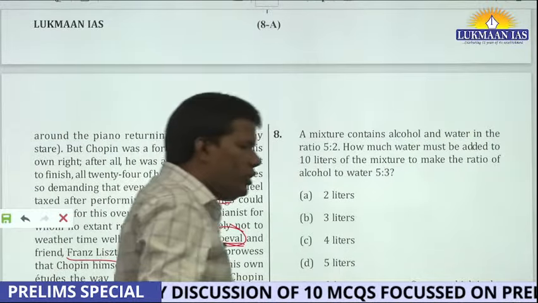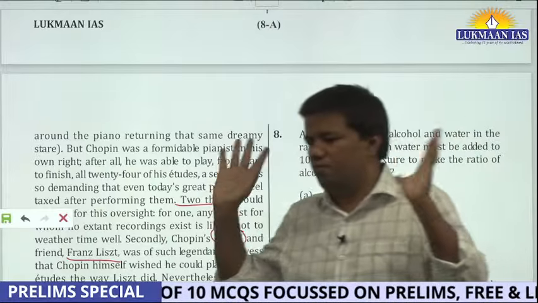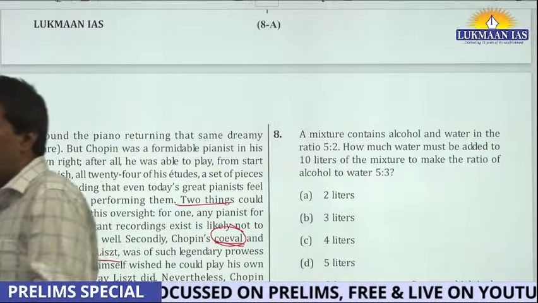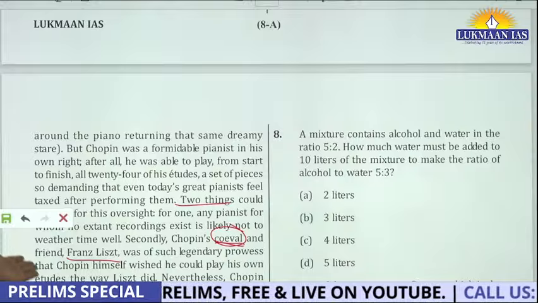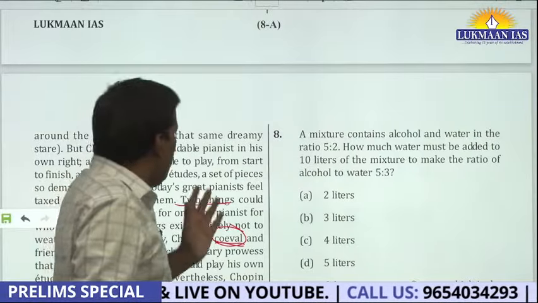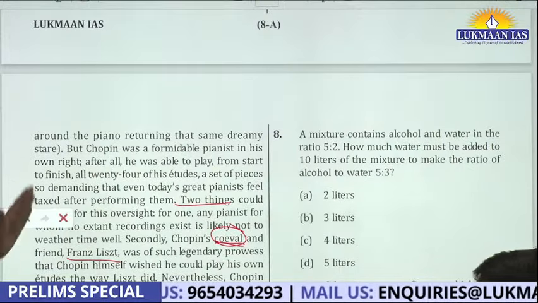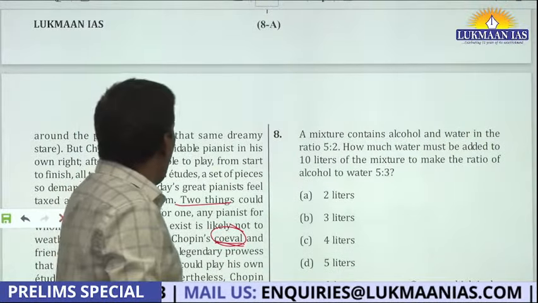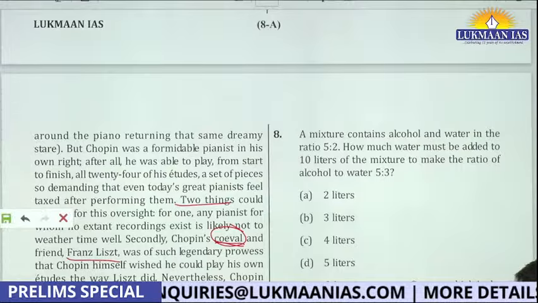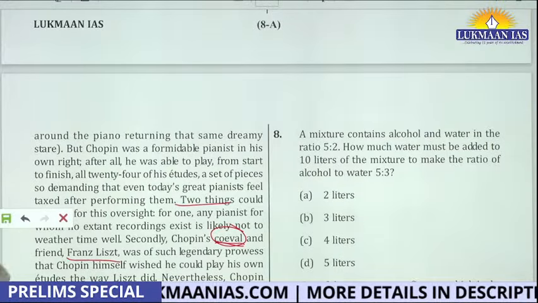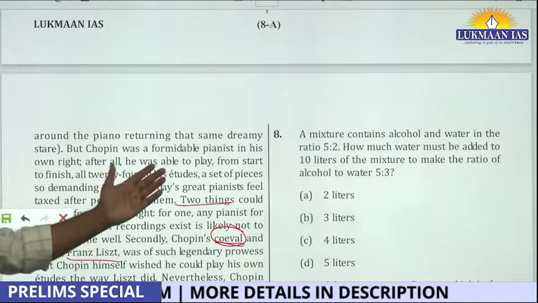So before going into the question, just think what he said: there is a pianist and composer, Chopin, who is remembered more as a composer than as a pianist. And then he said, okay, but he deserved to be remembered as a formidable pianist. And why? Because he could play all his 24 etudes.